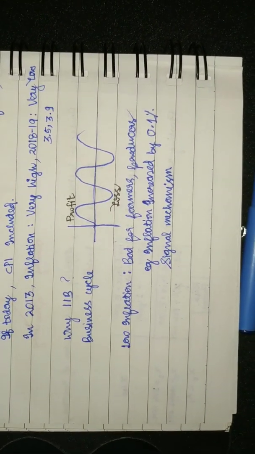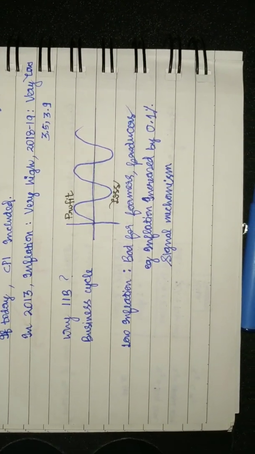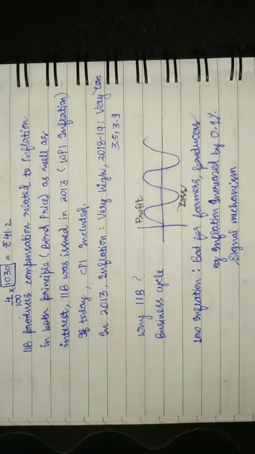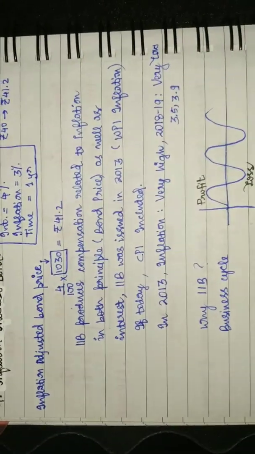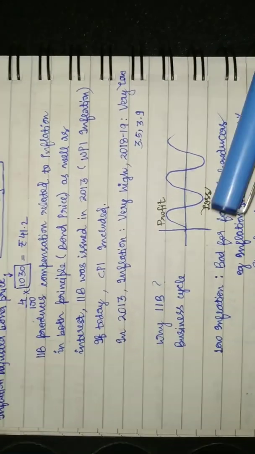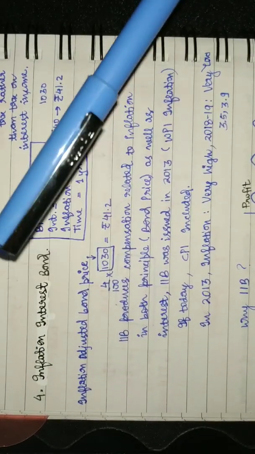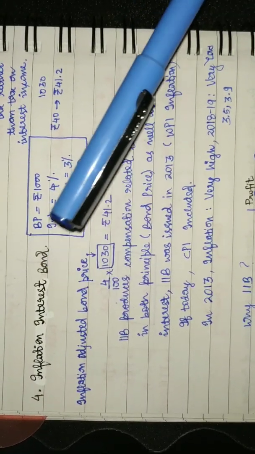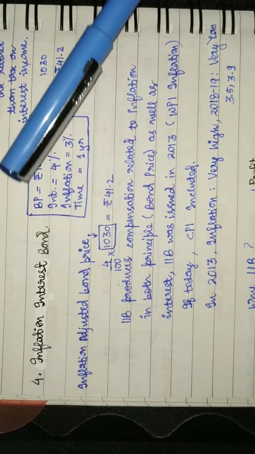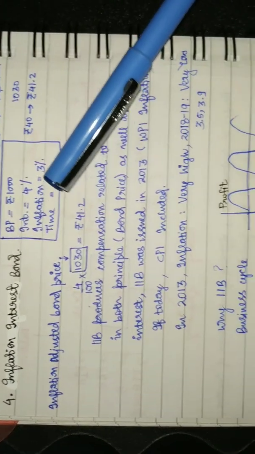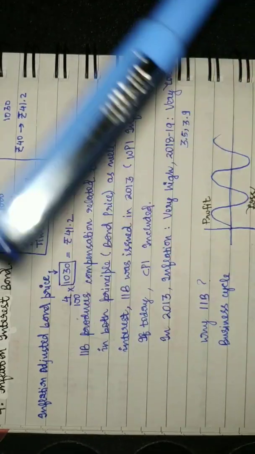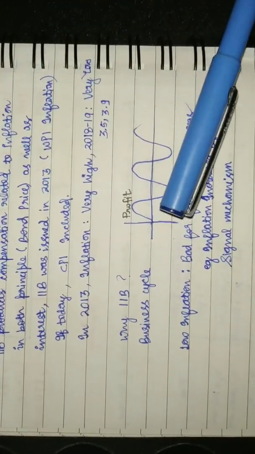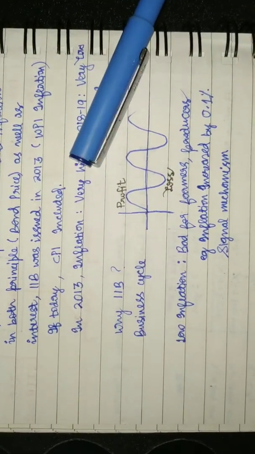Now, by increasing the inflation here in IIBs from 3% say to 5%, it indicates to the farmers not to sell their inventories.